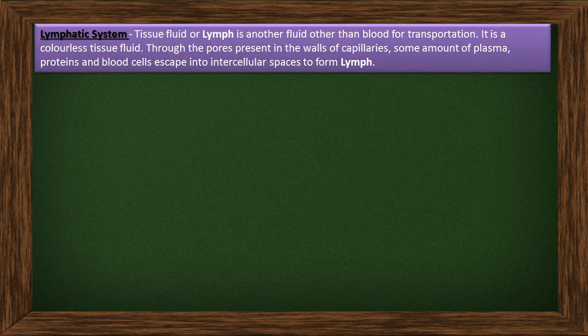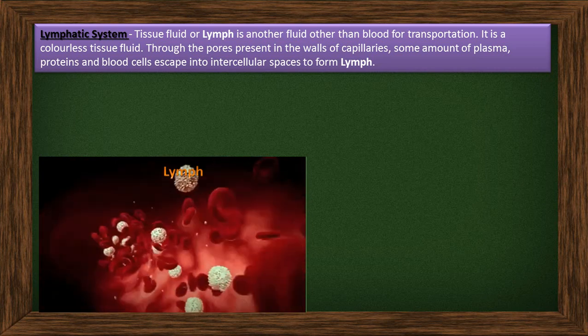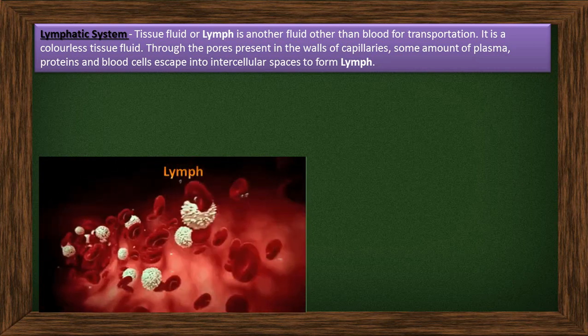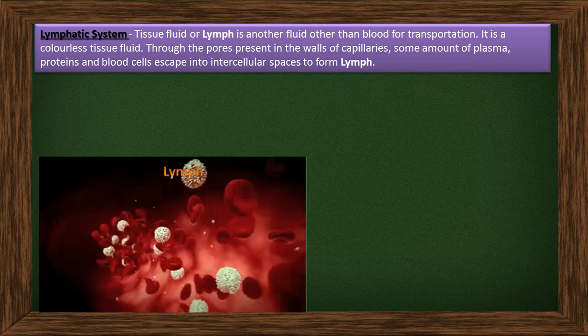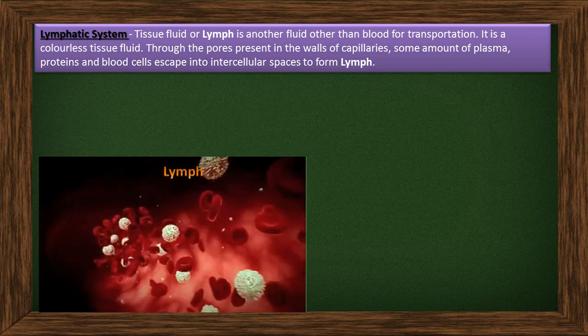Lymphatic system, or tissue fluid: it is another fluid other than blood for transportation. It is a colorless fluid, that is, no color, but here you can see white color. Because if I make it colorless, you can't identify it as lymph. That is the reason it is shown white in color. I have just shaded it white.